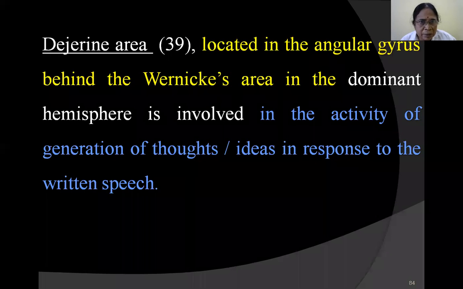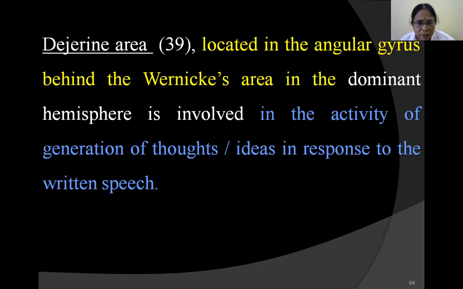Dejerine's area is nothing but the area located in the angular gyrus. This is behind the posterior part of Wernicke's area. Dejerine's area is 39, located inside the angular gyrus, posterior to Wernicke's area, in the anterolateral part of the occipital cortex in the dominant hemisphere. In a right-handed person, the left side is dominant; in a left-handed person, the right.